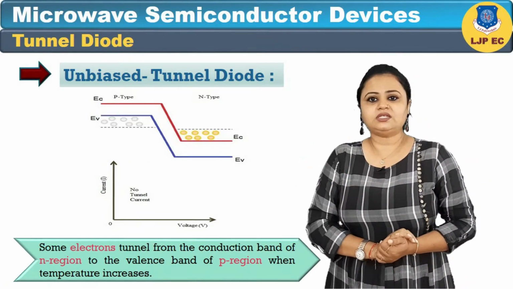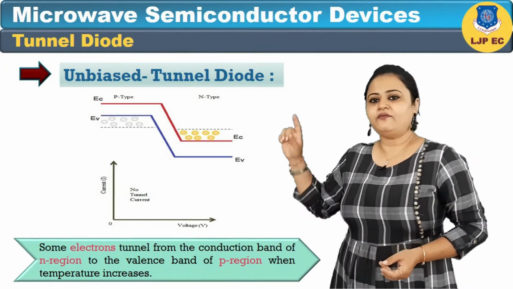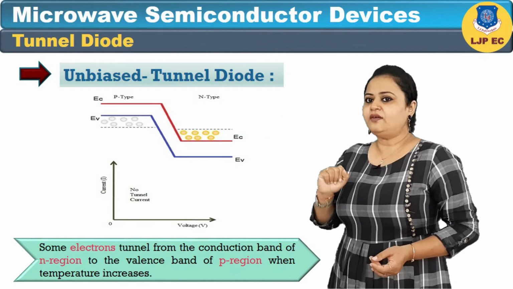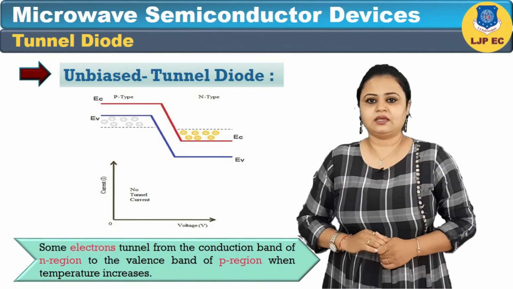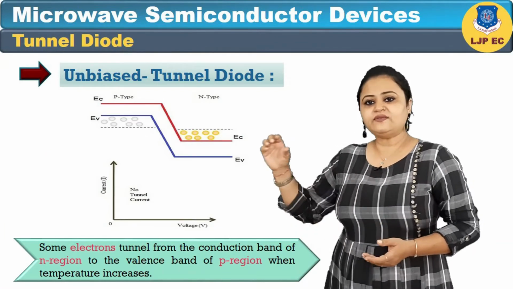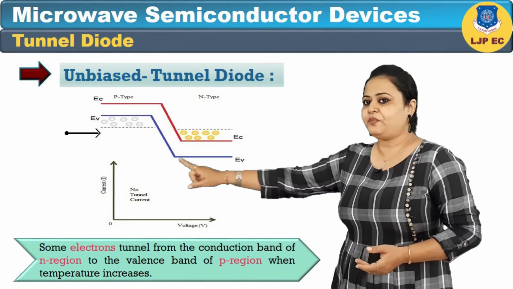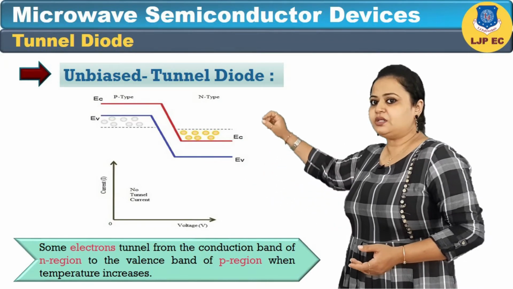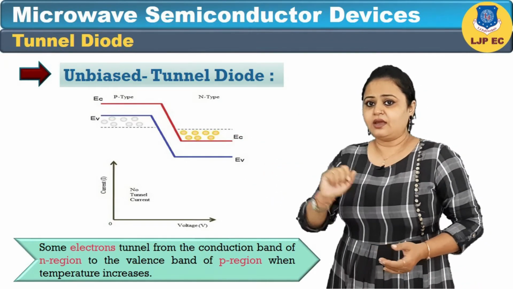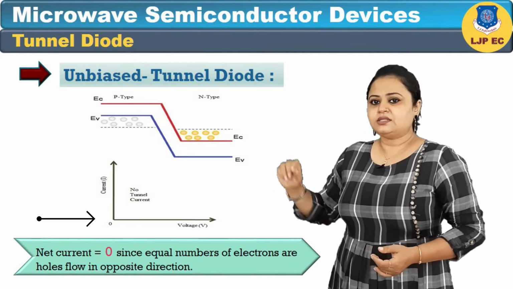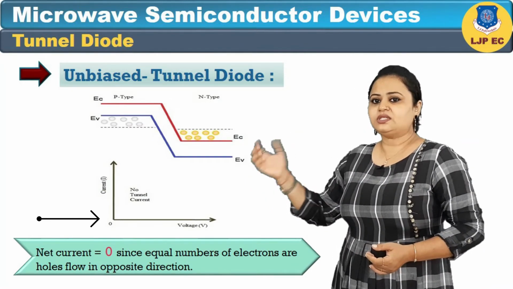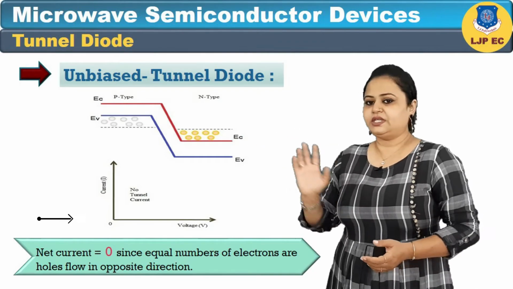Some electrons tunnel from the conduction band of the N region to the valence band of the P region when temperature increases. Similarly, holes will move from the valence band of the P region to the conduction band of the N region. Finally, the net current will be zero since an equal number of electrons and holes flow in opposite directions.